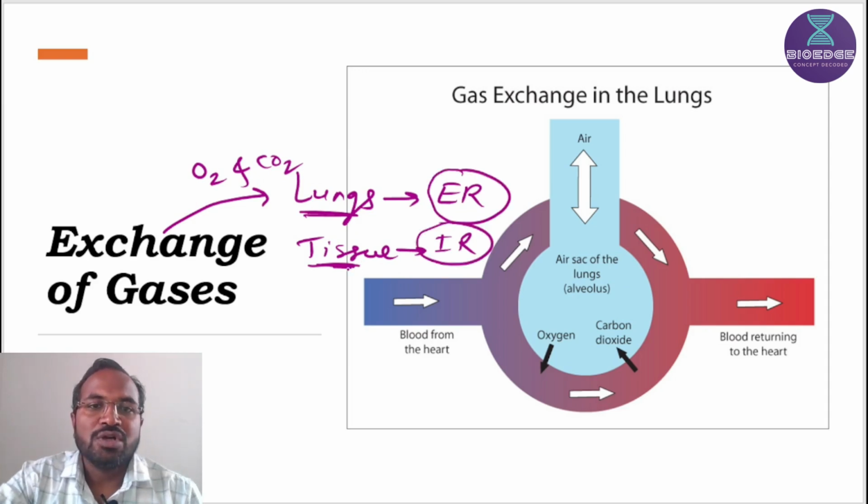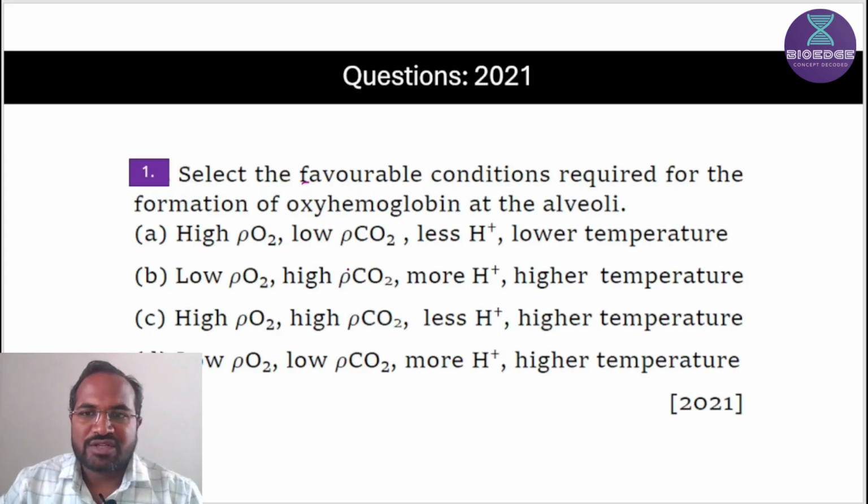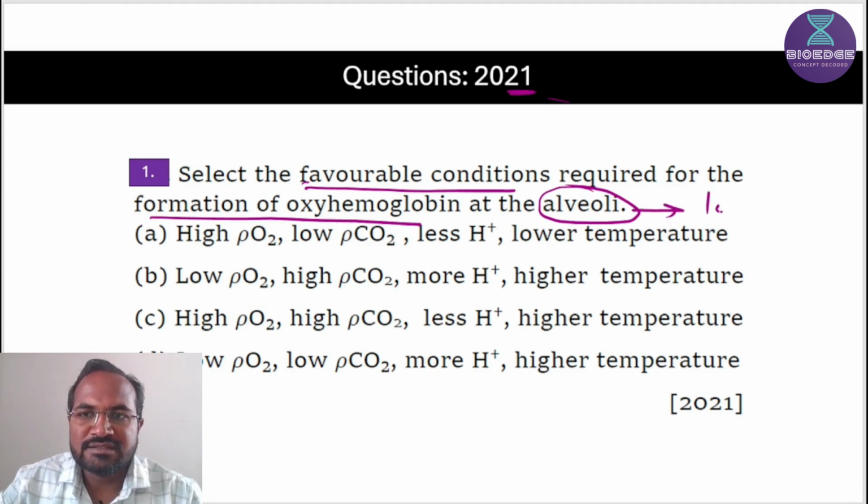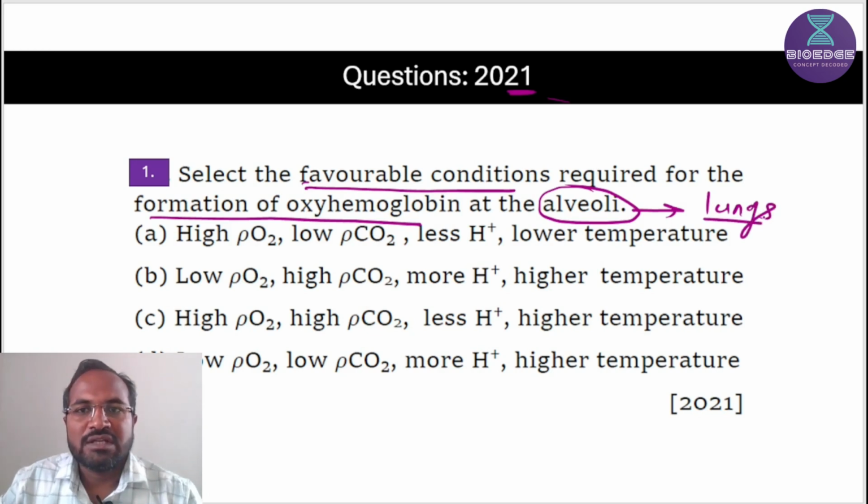Let's see how PYQs are framed on this topic. First, this PYQ comes from 2021. Select the favorable conditions required for the formation of oxyhemoglobin at alveoli level. Alveoli level means they want to know the conditions at the lungs level, because alveoli are the structural and functional unit of lungs, and at the lungs level there is formation of oxyhemoglobin.